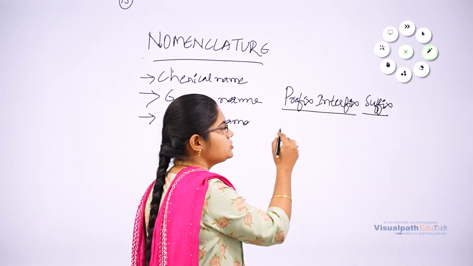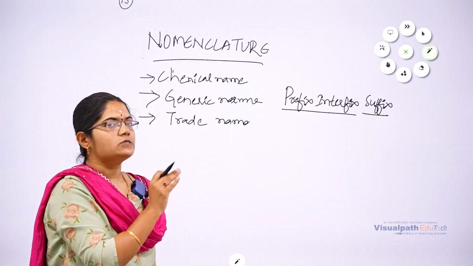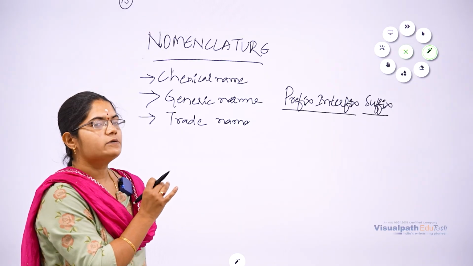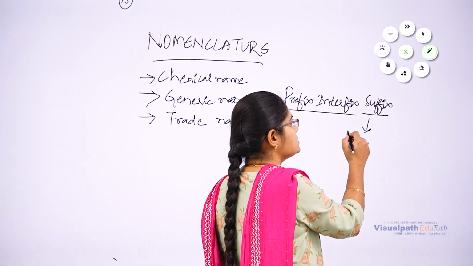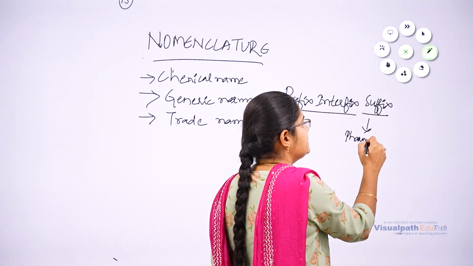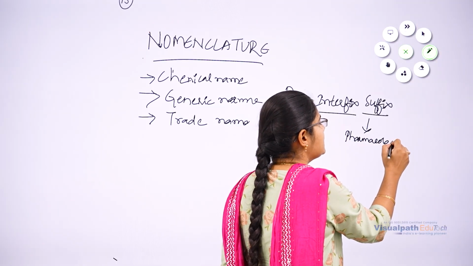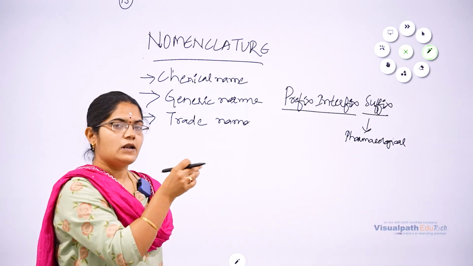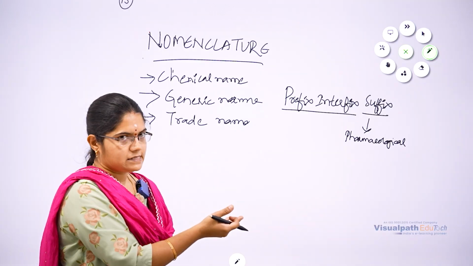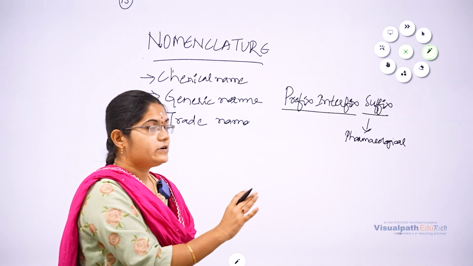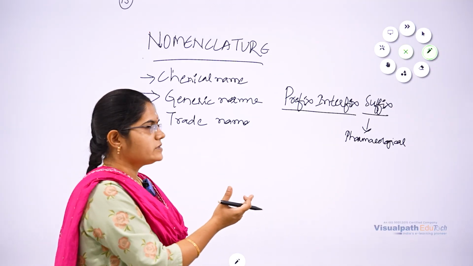The first two show no pharmacological significance of the drug. They are just used for separation of the drug from other drugs. Suffix has pharmacological value, meaning it indicates the category of the drug. The last stem of the drug will indicate which class the drug belongs to, right? So the three parts of the name of a drug are prefix, interfix, and suffix.